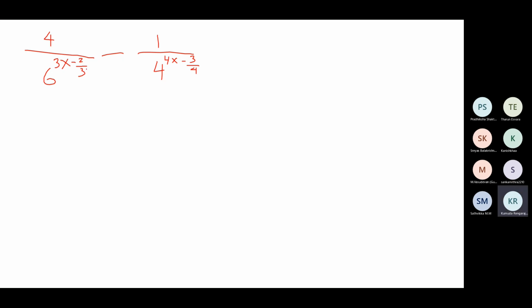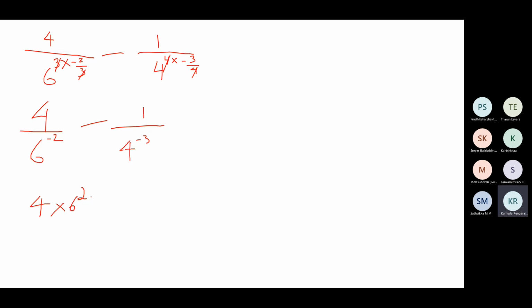So cancel the 3's in the powers, the 4's here. So we have 4 divided by 6 to the power minus 2, minus 1 divided by 4 to the power minus 3. Now we can't handle negative power, so to change that: 6 power minus 2 is in the denominator.